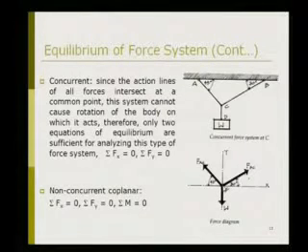The force diagram for the concurrent force system at C is shown over here. This W is acting in the downward direction, that is gravitational. Then the force in rope AC is shown over here as a tensile force, so it is away from point C, and again the force in BC, FBC, is a tensile force.